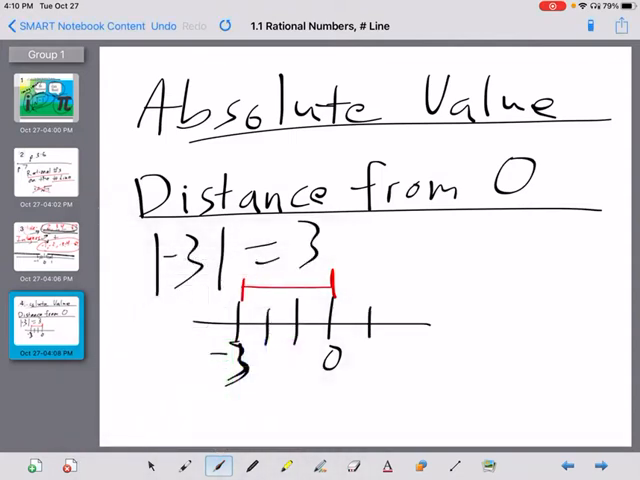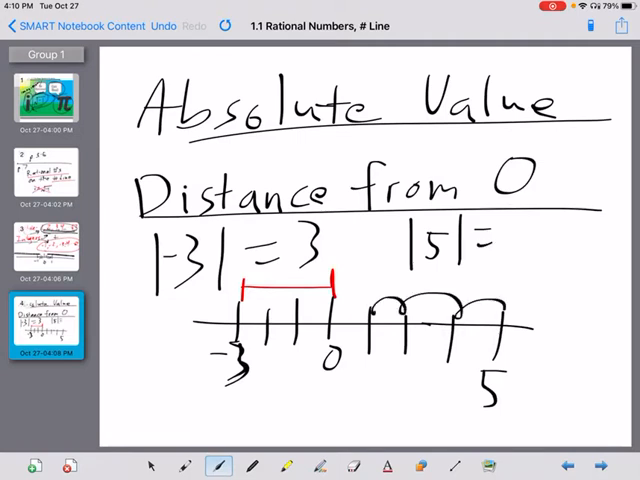What about if I said 5? What is the absolute value of 5? Well, 1, 2, 3, 4. Whoops, that's actually 4. 5, we're going to say that's 5 right there. So what is that distance right there? Yes, it's still 5. So, Mr. Bernal, looks like we've got absolute value.